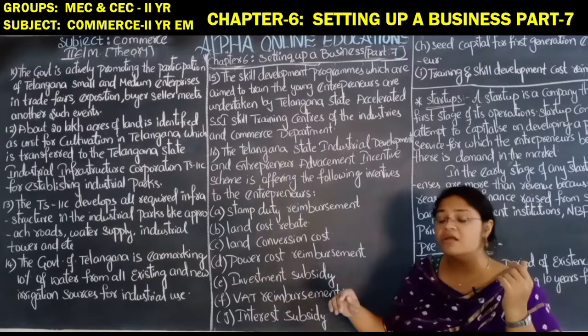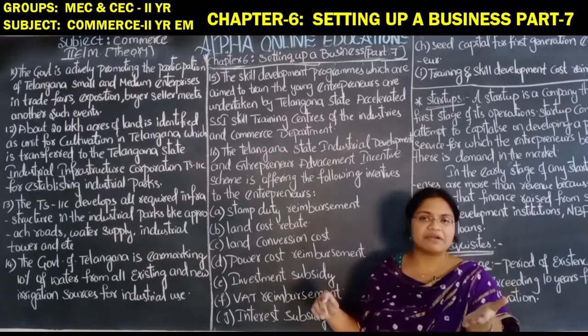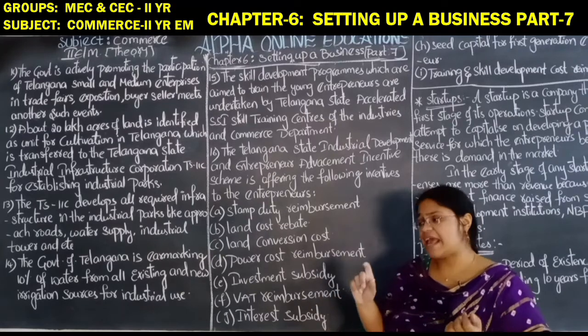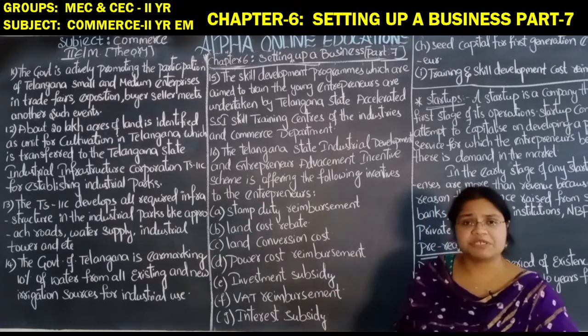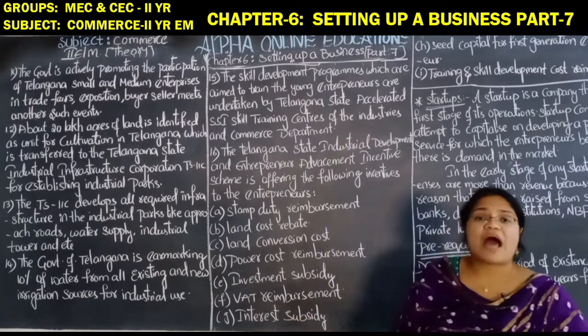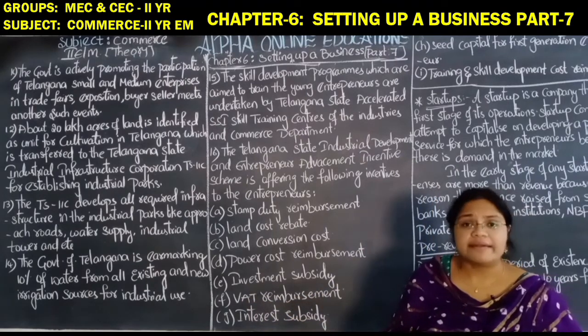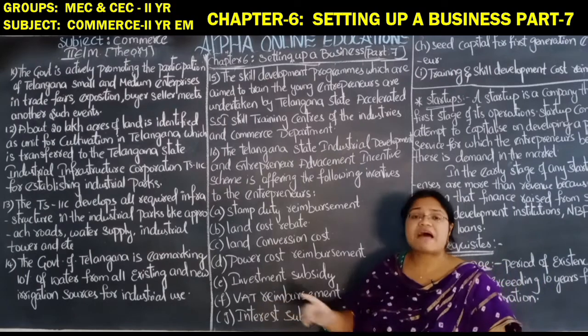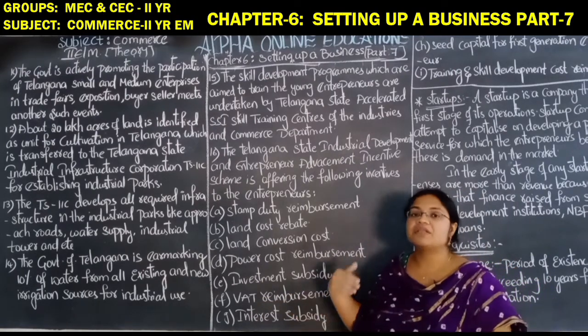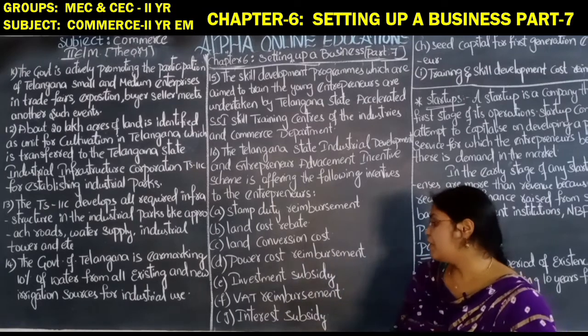Just like for the farmers nowadays, the government is giving that Raitu Bandhu, same way they are giving the investment subsidy. Next, VAT reimbursement. VAT is a tax, value added tax. Okay, VAT means value added tax. If there is a VAT, then the government is giving the reimbursement facility for the entrepreneurs.